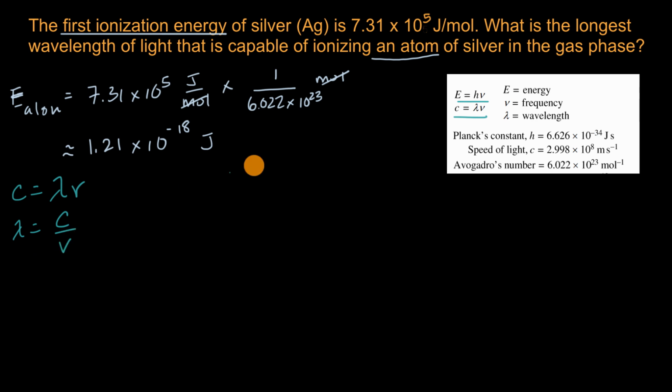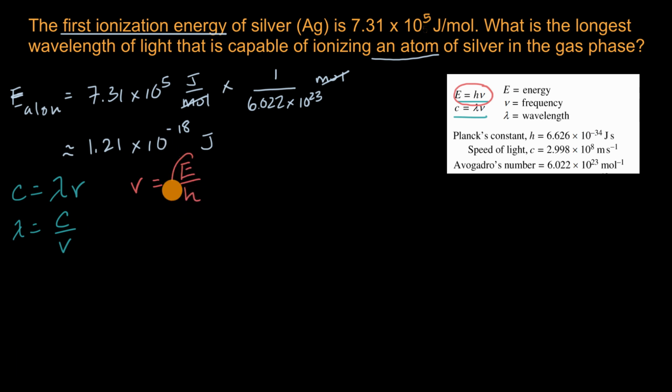But how do you figure out frequency from energy? Well, that's what this top equation gives us. Energy is equal to Planck's constant times frequency. So if you want to solve for frequency, divide both sides by Planck's constant. So that top equation can be rewritten as frequency is equal to energy divided by Planck's constant.